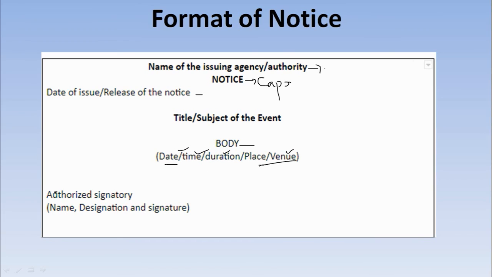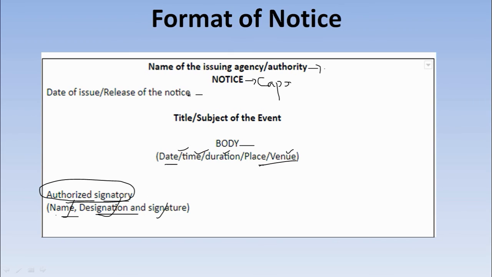Then after that, on the left hand side, you have to give the authorized signature as well as the name and the designation. This is the authorized signatory, that is, the name, designation and signature should be given.